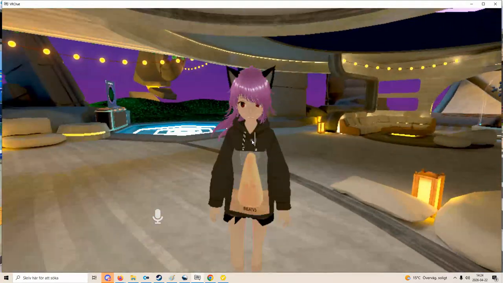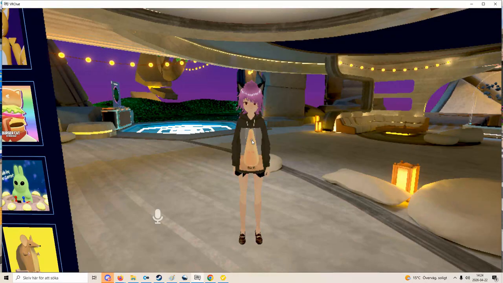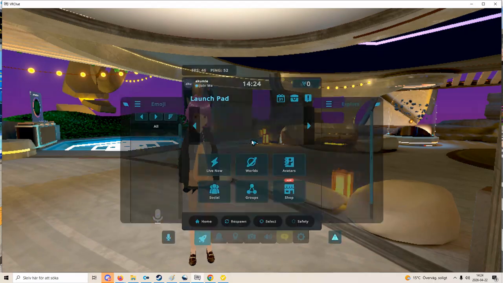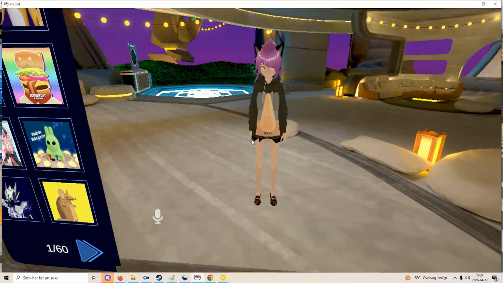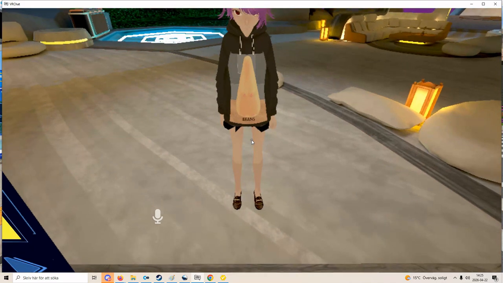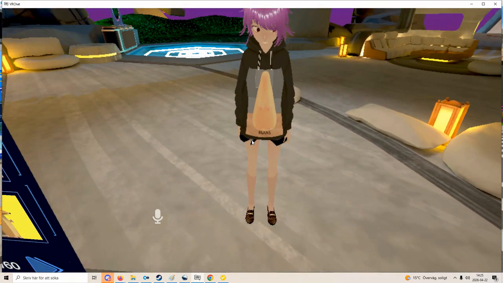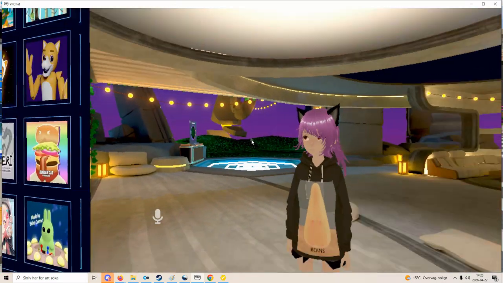But if you want to upload a VRM avatar to VRChat, first, you have to upload it through Unity. If you don't know Unity, you're screwed. Secondly, you can see under the shirt is black. That will appear on most VRM avatars. It's because when you upload an avatar in VRChat, you got PC and PC VR, and then standalone VR and mobile. And standalone VR and mobile need mobile shaders. And mobile shaders don't work that well with VRM. So you get this black bottom thing. To remove it, you have to manually cut it out in Blender.